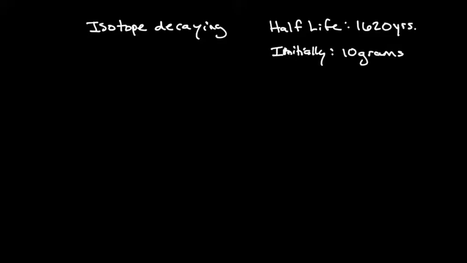And the things that we are being asked, actually, we're only being asked to find one thing. We're asked to find how much is there in 1,000 years. I believe this is the question that you guys were asking about. So we've got some radioactive isotope that's decaying. We know there's initially 10 grams. And then we're looking at how much would there be after 1,000 years.